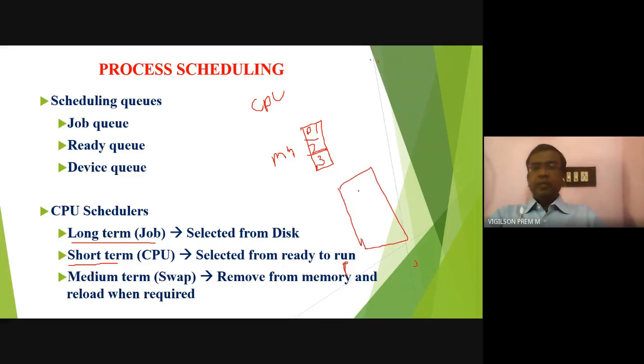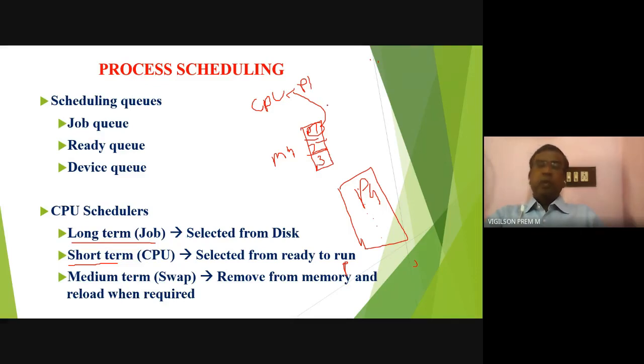Secondary storage has a lot of jobs or programs. For example, I have P4. Normally it is first come, first served, so the operating system selects among these processes the first one, for example P1, and that will be allocated to the CPU. Now the CPU is executing P1.